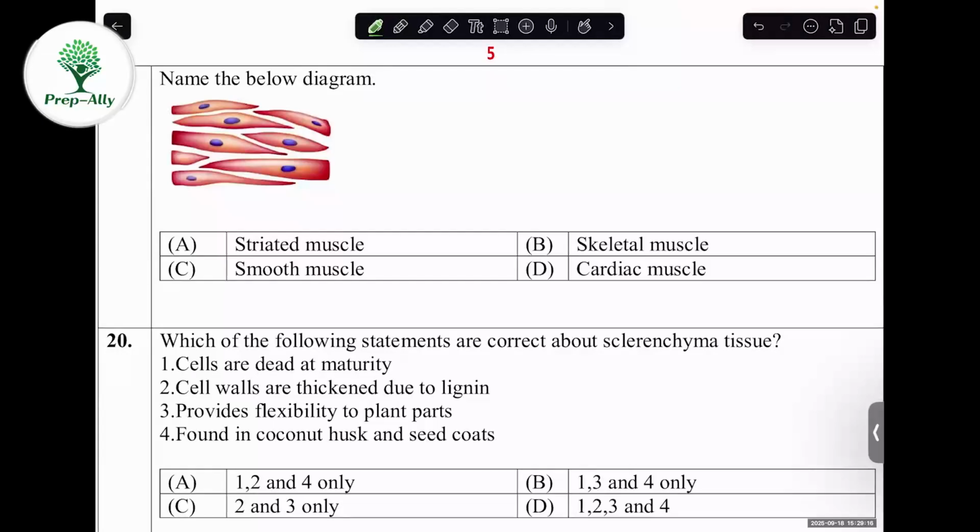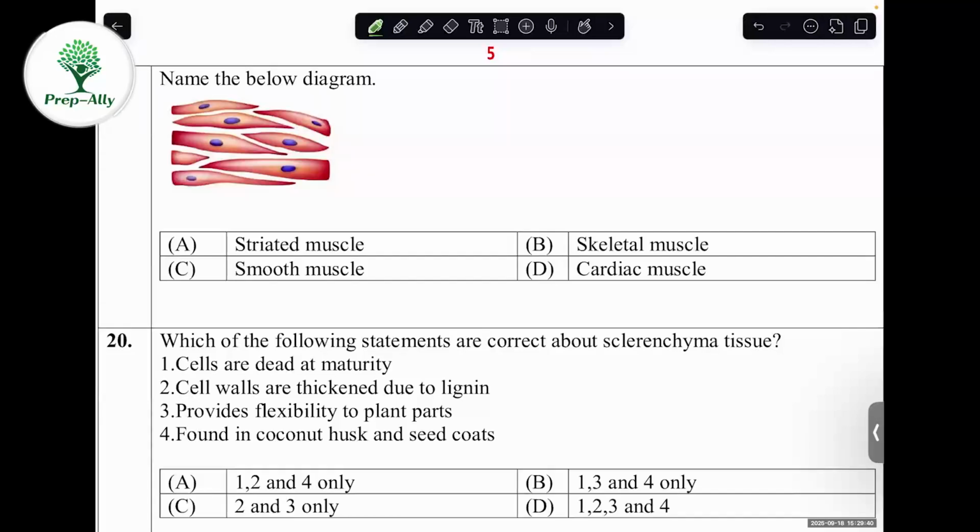If you take this muscular tissue, you can see very well there are some stripes, some band-like things. So definitely it will be skeletal muscle. Skeletal muscle will have bands, striations will be there. Striation means there are some rows.